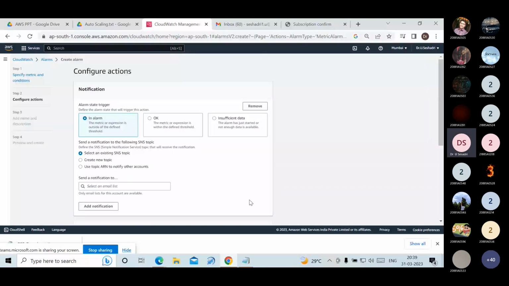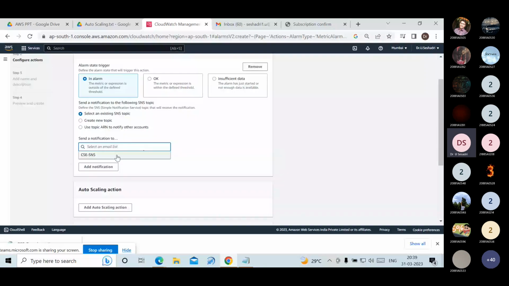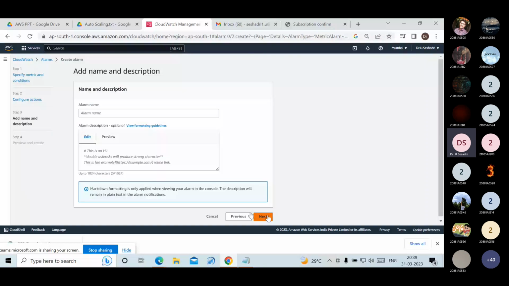Scroll down. Here I am giving send notification. CSC notification I am giving. Click on next option. We have to give the alarm name. The first alarm I am giving.